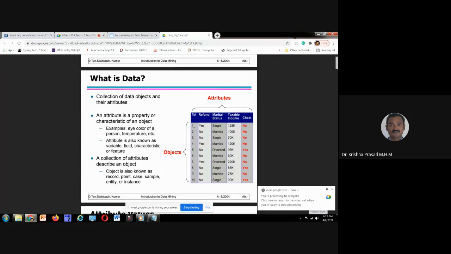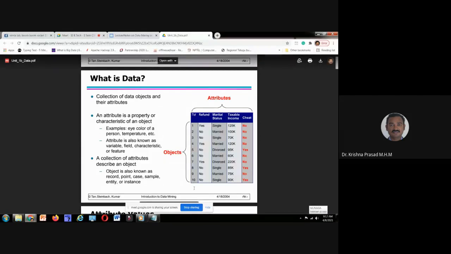Please remember, what is our task? Whether the person is a cheater or not a cheater. That is the task. To finalize that, this transaction identifier is not task relevant data. During the process of data mining, you can ignore this transaction identifier. Where will we ignore? During the pre-processing stage itself, you can remove this column or ignore the column, and you can consider the remaining attributes: refund, marital status, taxable income. These three are the predictors to predict the target class.